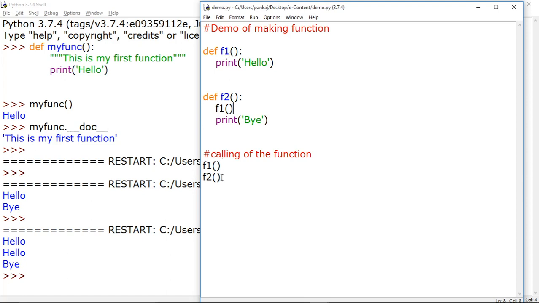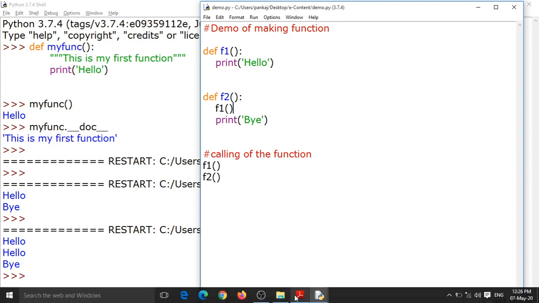Now when we called the f2 function, in f2 we are calling the f1 function, so control will go to f1, hello will be printed, and after that the bye message will be printed. So in the output you can see one hello is coming due to the function 1 call and the other hello and bye are coming due to the function 2 call. So this is basically the basics of functions, how we can make a function and how we can call them.